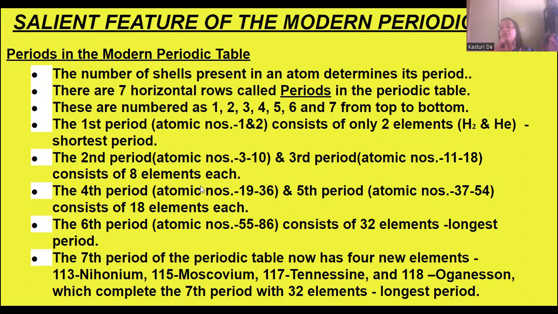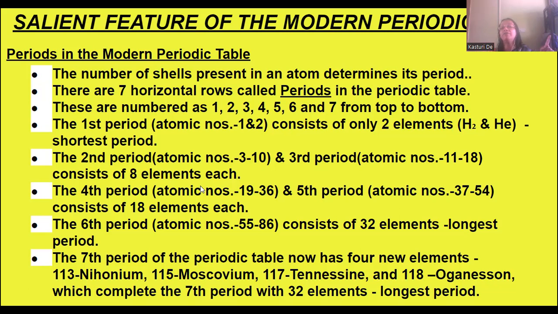So first period, there are 2 elements. Second period, they have 8 elements. Third period also they have 8 elements. But second period, their atomic number ranges from 3 to 10. That is all the elements, 8 elements, they will have either atomic number 3 or 4 or 5 or 6, like that. 3 to 10. Third period has atomic numbers of 11 to 18.